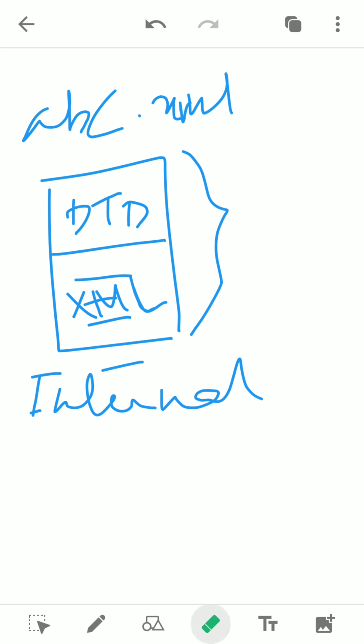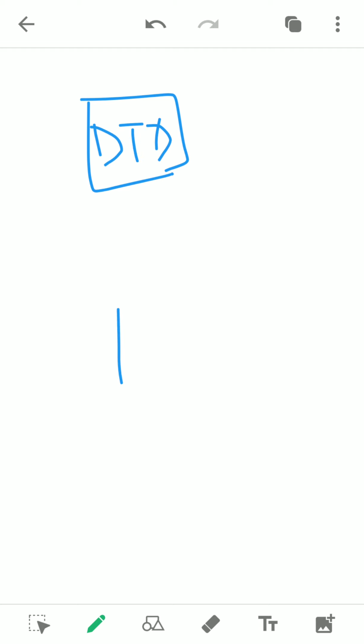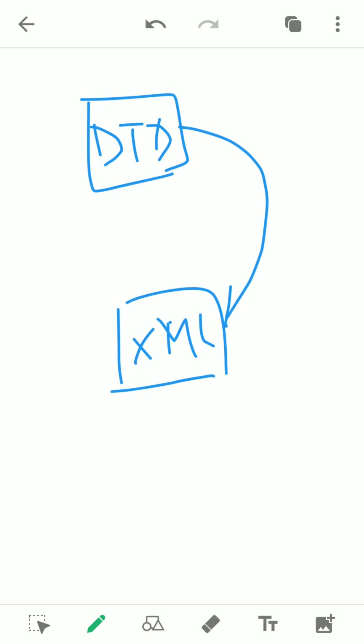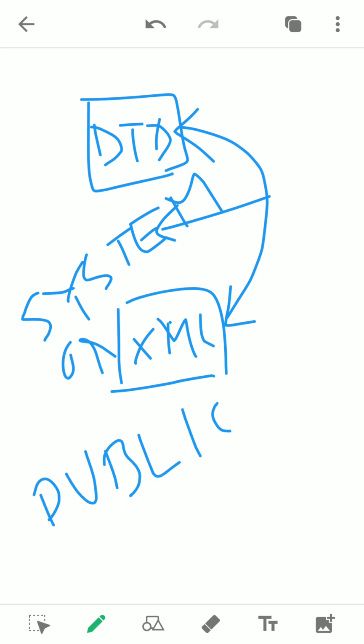Now what is external DTD? Let me explain. Separately you have written a DTD, and separately you have written an XML, both different files. Now you are linking this DTD with the XML, but to link you must use one keyword. This is called the system keyword or the public keyword. This is another important thing: when should you use system, and when should you use public.